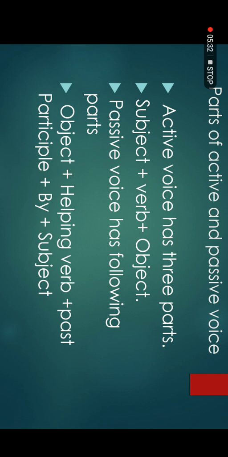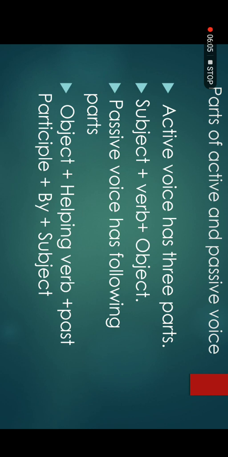Passive voice has the following parts: object plus helping verbs, that are also called auxiliary verbs, plus past participle, that is also called the third form of verb. In some sentences of the passive voice you will find the word by, and at the end there will be a subject, but in some sentences we don't have the subject, so don't be confused.